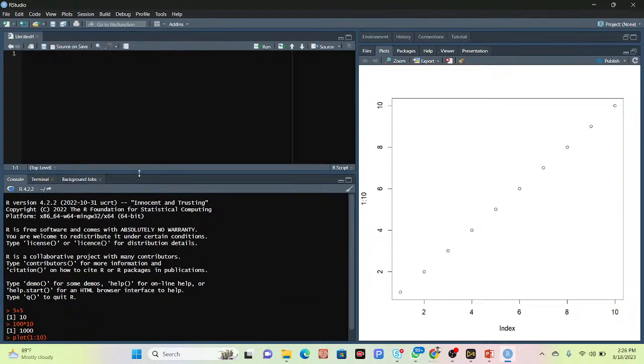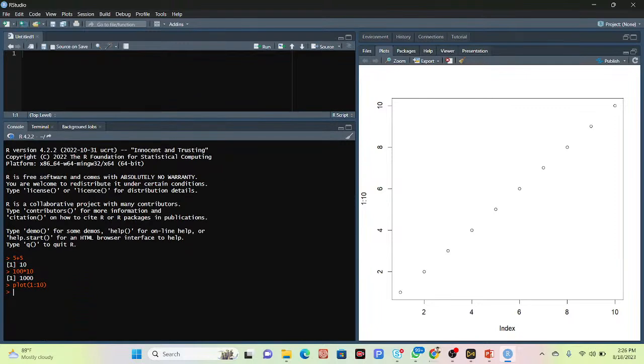Okay. So this time, suppose I put 5 plus 5, I can get the result 10. 6 plus 5, I can get the result 11. So it interprets the result one by one. Suppose I write the code in here, then I can get the result in here. Okay, one by one I can get the result. I write the code in here, then I can get the result in here. I plot it, I can get the result. So it interprets one by one.